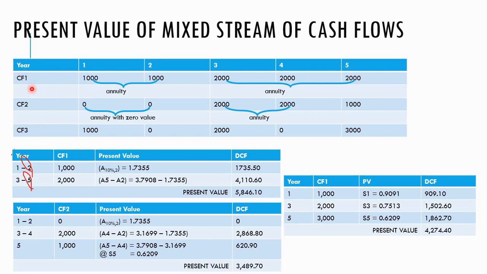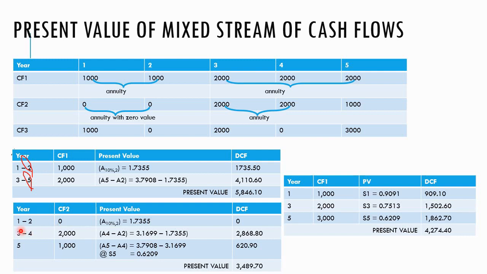Okay, so for cash flow number 2, we only start depositing at year 3, year 4, and year 5. Year 1 and year 2, there is no money deposited. But when you do the tabulated method, do not forget to still put in year 1 to year 2, because even if we haven't deposited any money, the compounding effect still counts.